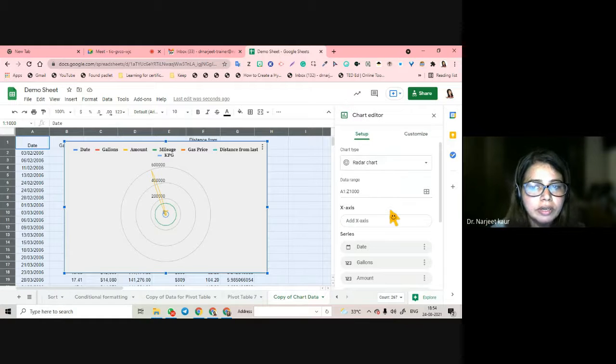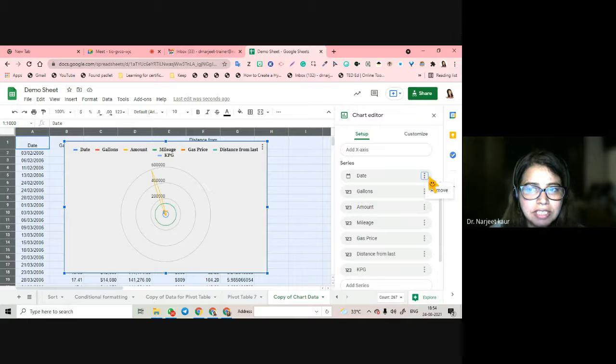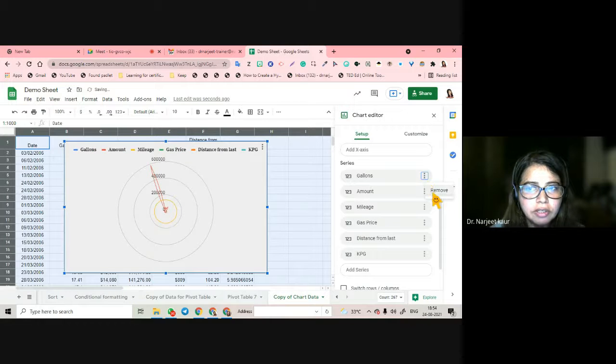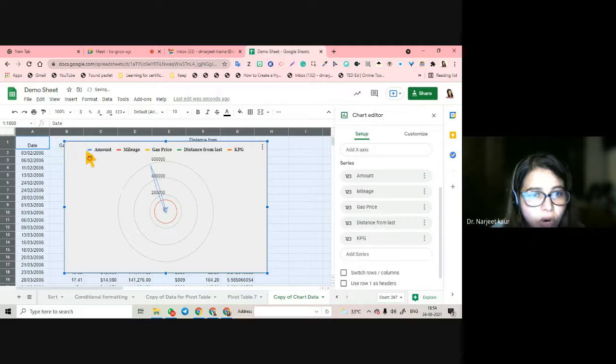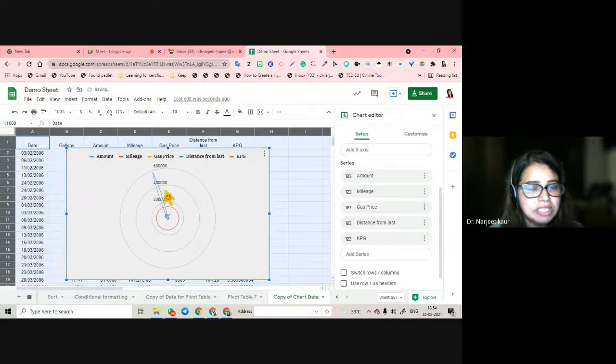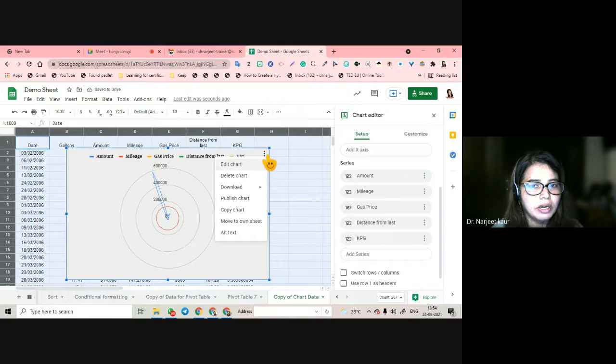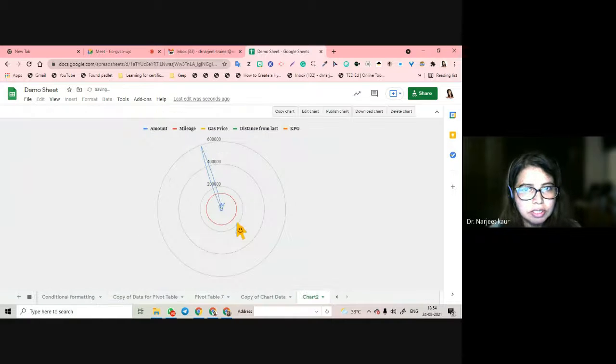You just have to clear the radar chart, series is date. If you want to remove date, remove this also. So whatever you want in the chart to be inserted will be inserted, and then from here you can copy the chart or move it to its own sheet. This is a new sheet. You can copy the chart from here, you can download, you can delete, you can have a PNG or PDF, and you can also publish the chart.